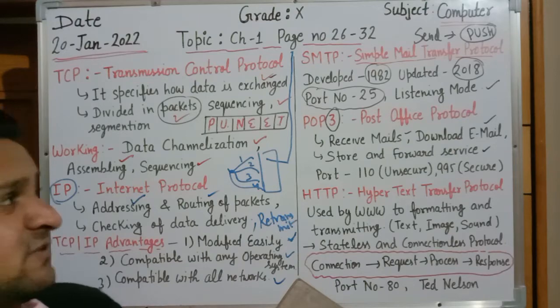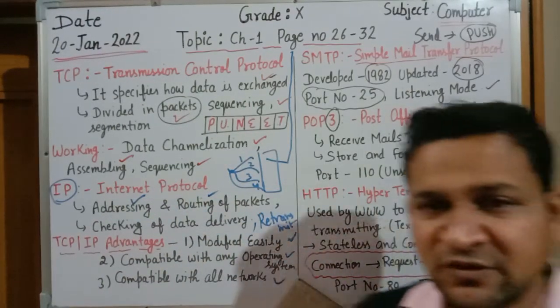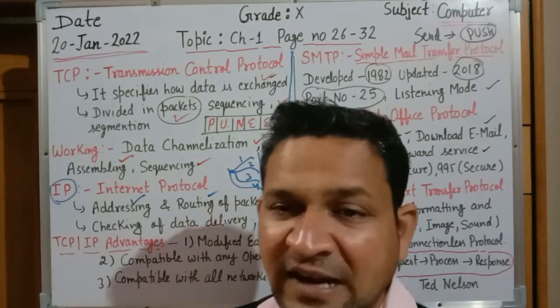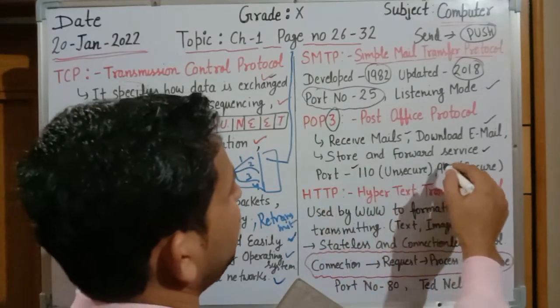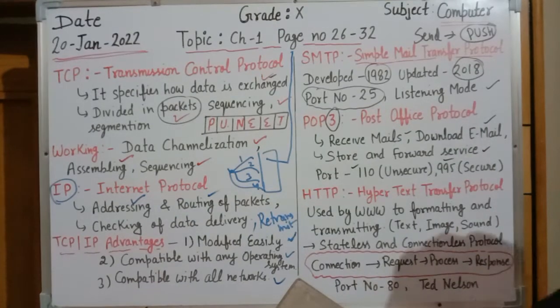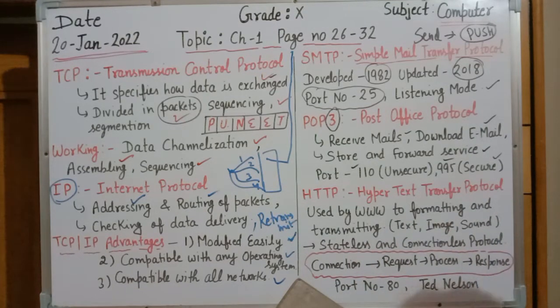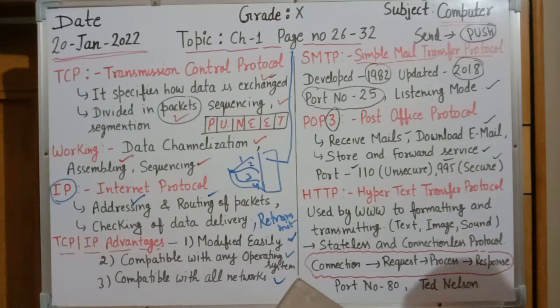Now SMTP was working on port number 25, while for POP, because we are receiving data, we need to receive secure data. So we have two ports. One port is 110 and the second port is 995. Port number 110 is an unsecure port, while 995 is a secure service. If we want to receive data securely, then port number 995 will work.